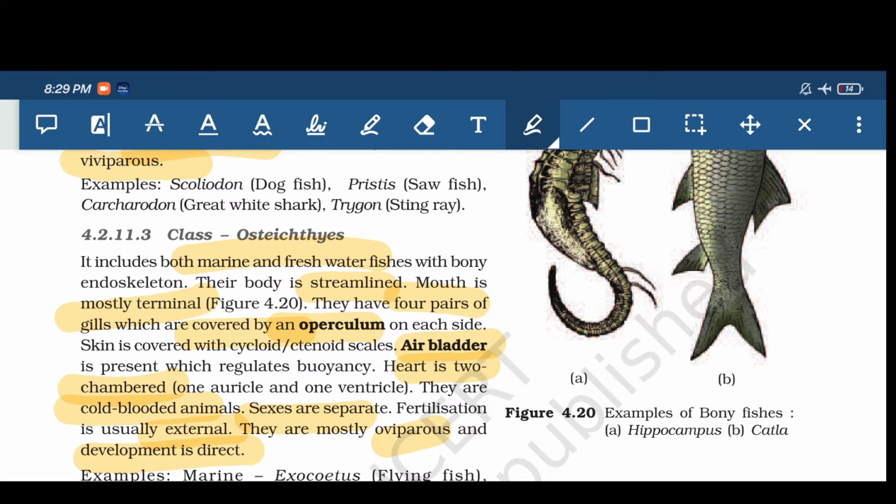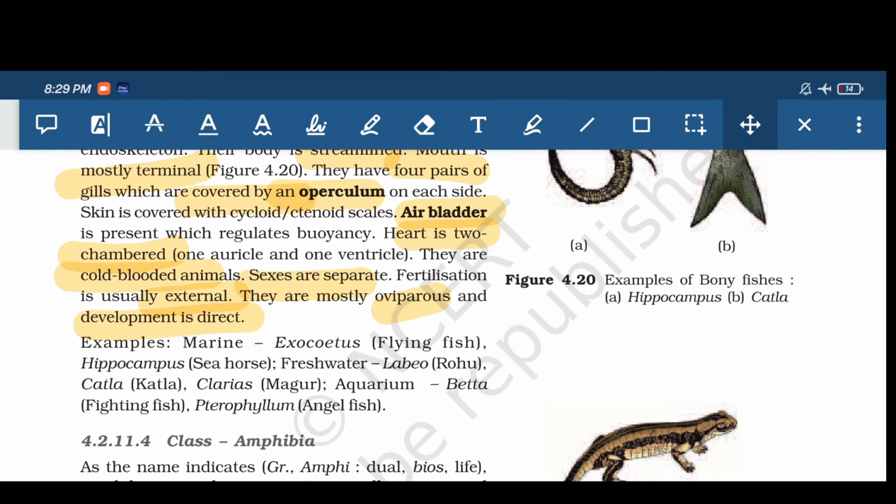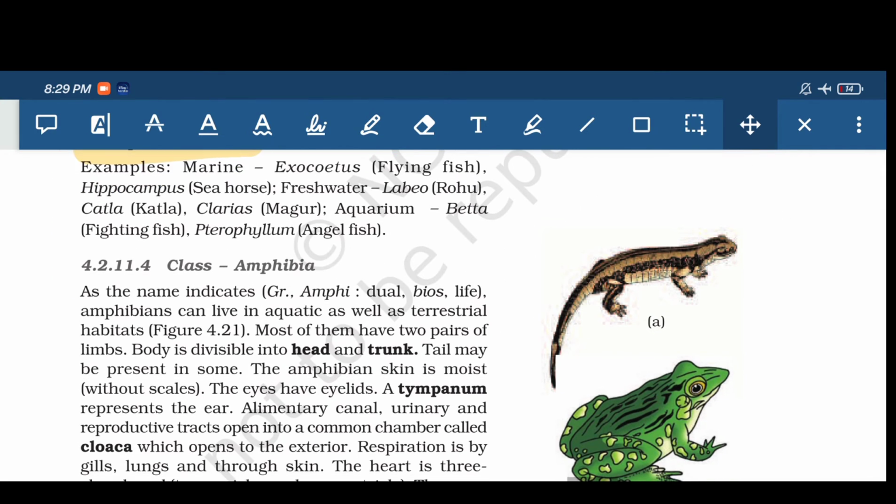Heart is two chambered, one is auricle and the other one is ventricle. They are cold blooded animals, sexes are separate, fertilization is external, they are oviparous, that means they are egg laying animals, and then development is direct. And there are some examples like katla and rohu. Next, coming to the class Amphibia, which comes under Tetrapoda.